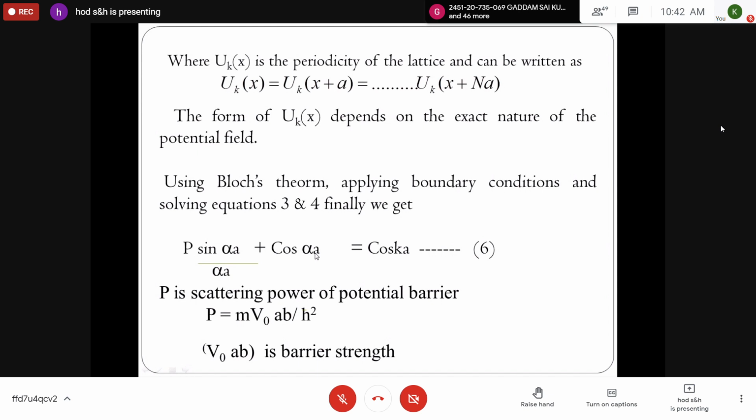Did you copy, students? Please respond. Boys? Sir, once show the final equation, sir. You're writing the equation. Shall I explain?